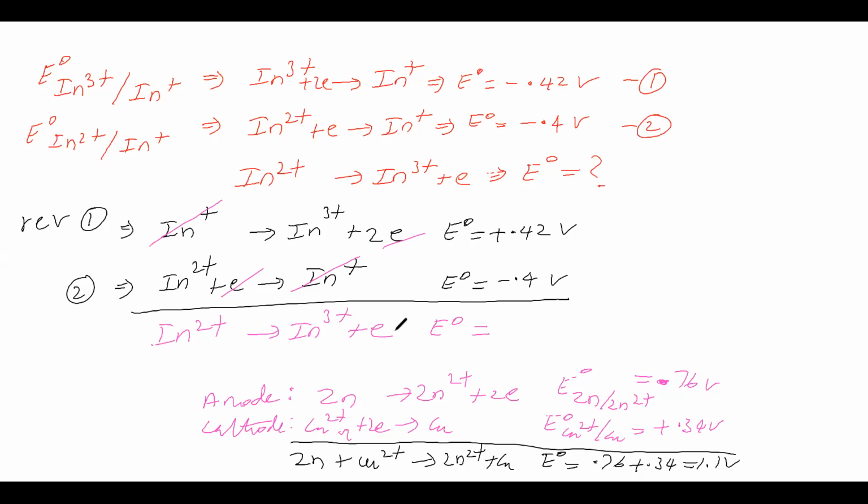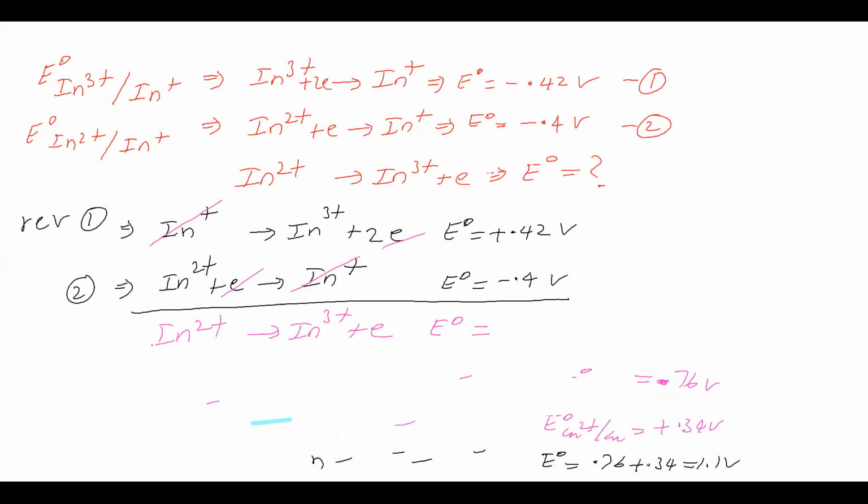Then how to find E naught for this? That we have to discuss. Now let us erase this one. Now we will go for the required half reaction. For the required half reaction, how to find the E naught value, that we will see.